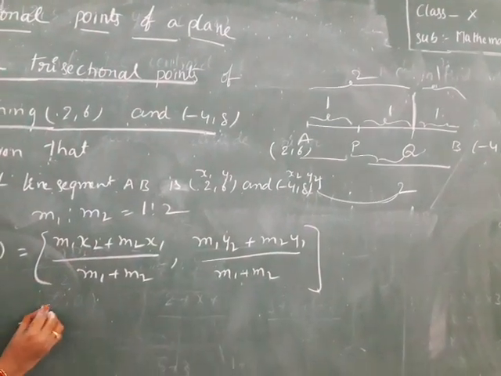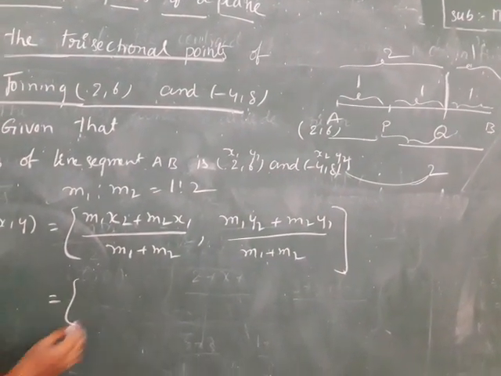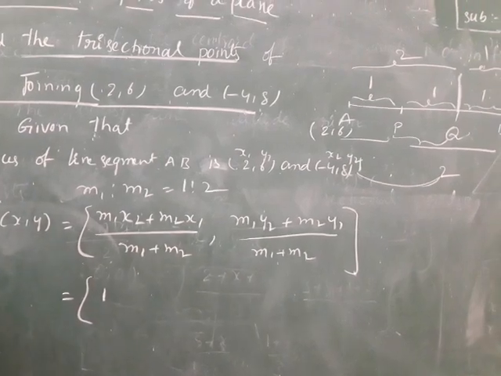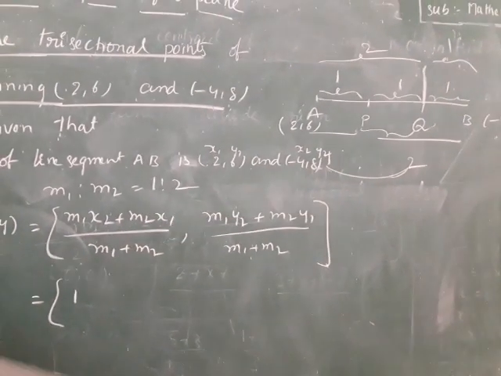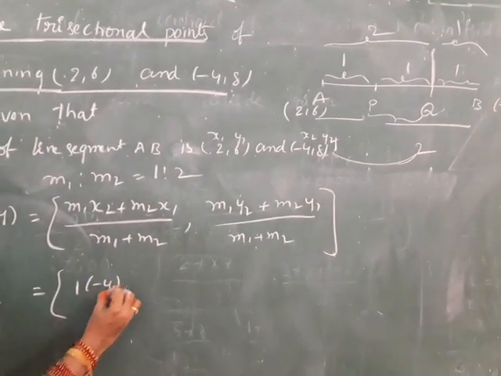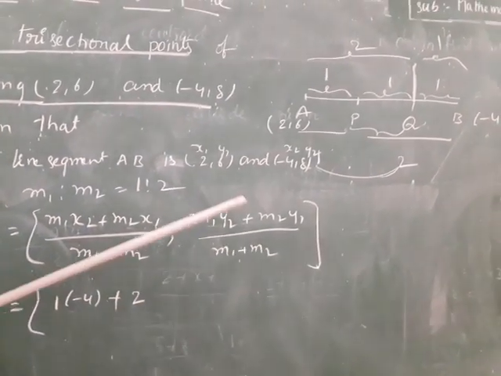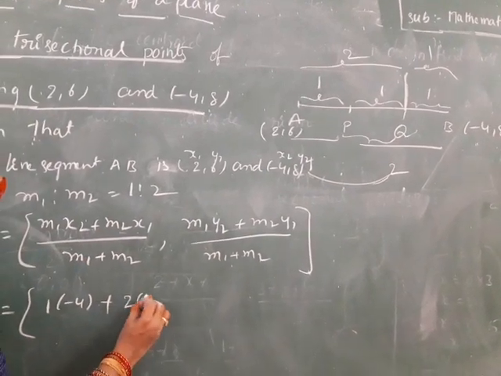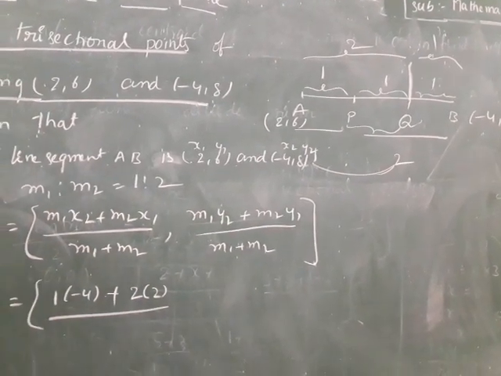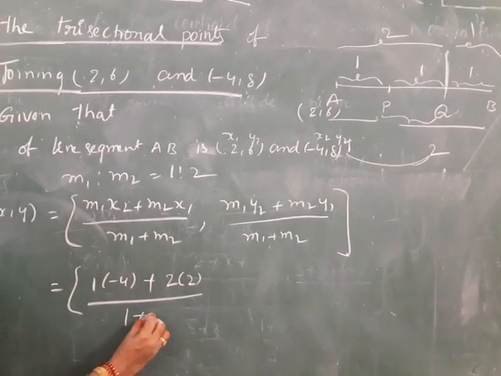What is the value of m1? 1. What is the x2 value? Minus 4. Keep it in brackets. m2, 2. x1 value is 2, by m1 plus m2, 1 plus 2.